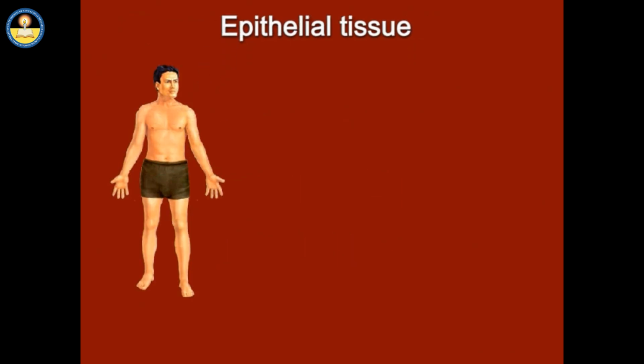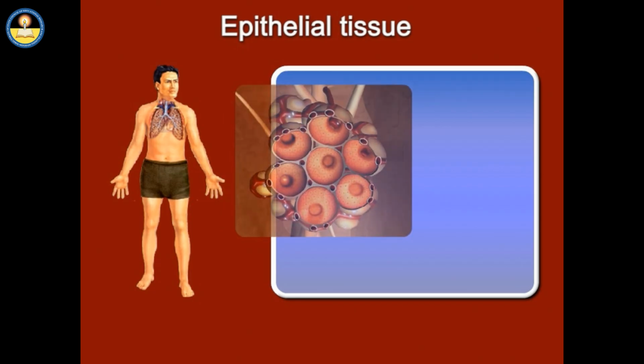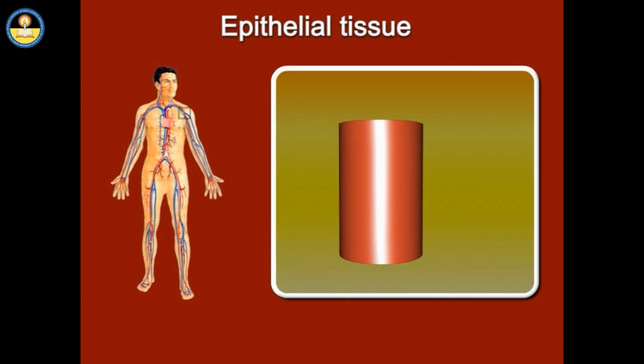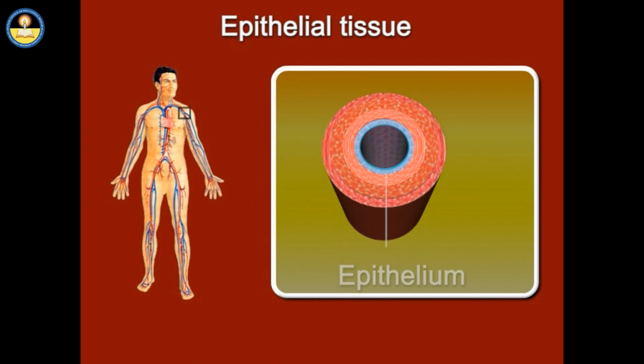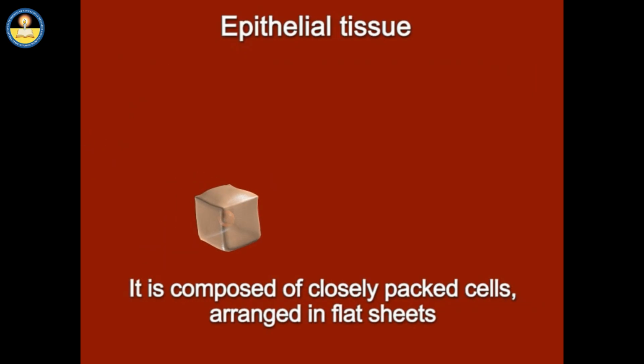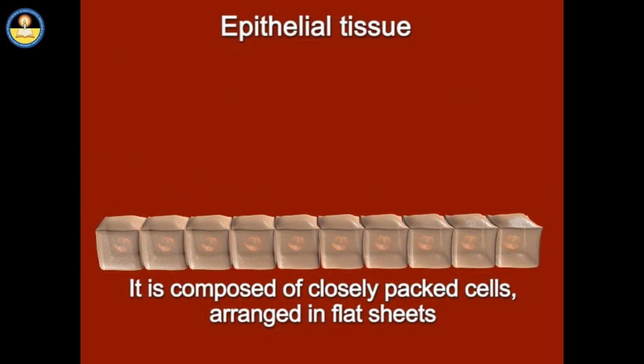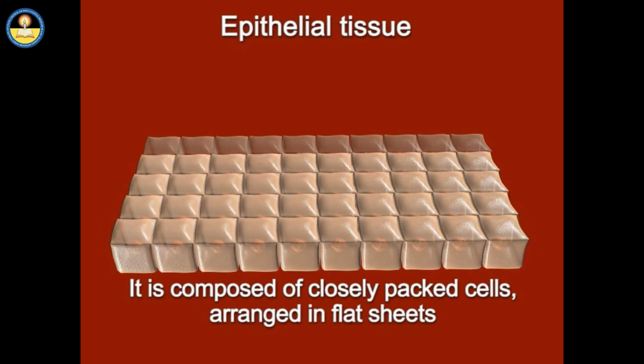The epithelial tissues are formed by cells that cover the organ surfaces and the inner lining of the body systems. Epithelial tissue is commonly referred to as epithelium. The epithelial tissue forms a lining for some part of the body. It is composed of closely packed cells arranged in flat sheets.